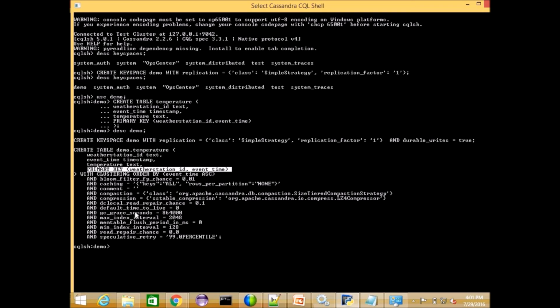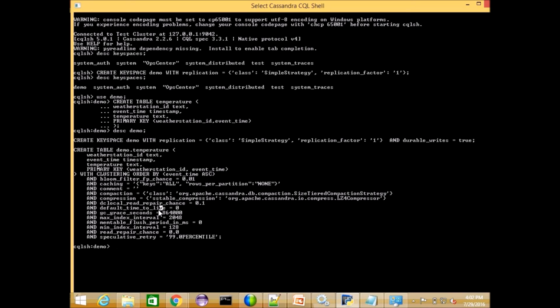Read repair chance. Read repair chance in the sense, that also comes into the picture when you are maintaining consistency, right? So, for example, for the read also, consider I have 10 copies. Here also we can maintain a certain consistency level.